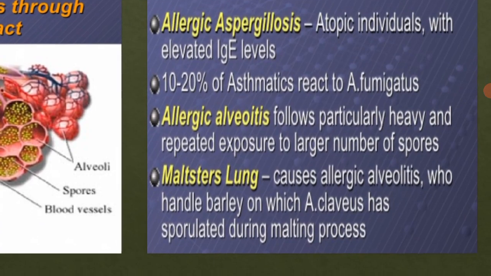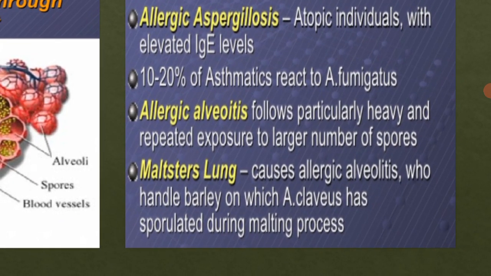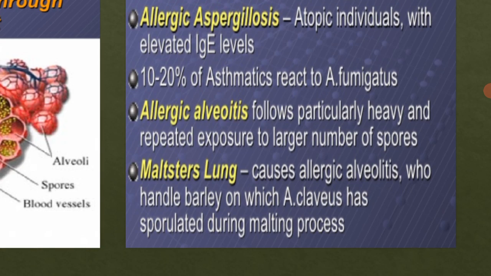Then what is allergic aspergillosis? We discussed in the earlier slide the antigenic properties. In that we saw that among the antigens, 23 are allergic antigens, so they will be responsible for causing the allergic aspergillosis infection. That can be present in atopic individuals with elevated IgE levels. 10 to 20% of asthmatics will react to Aspergillus fumigatus.